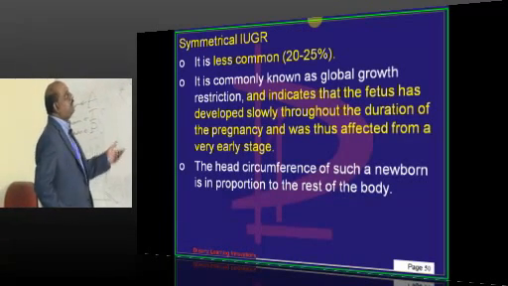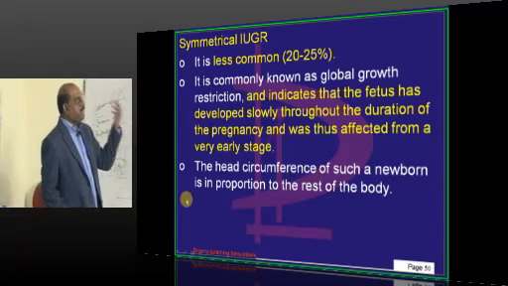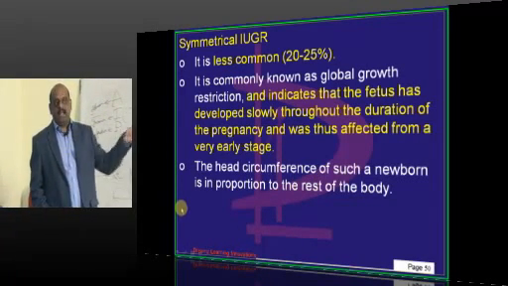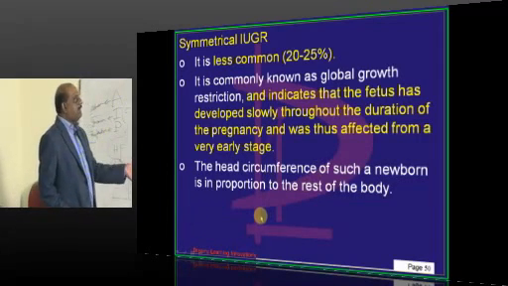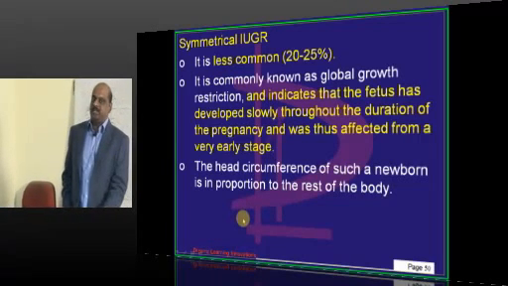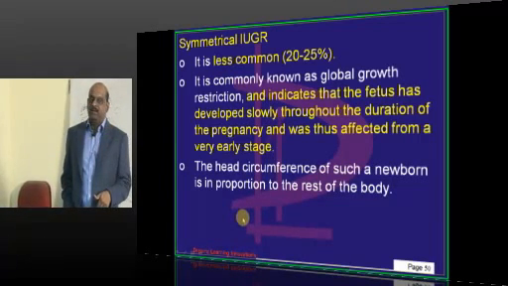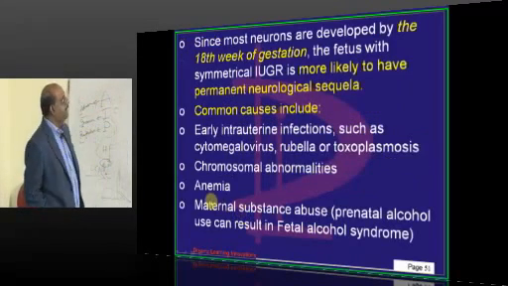It is only 20 to 25%, and it has developed slowly throughout the duration of pregnancy, and it started affecting in the very early stage, becomes symmetrical, and the head circumference is also decreased, body also decreased, so body and head are similarly reduced in size, so hence called symmetrical.